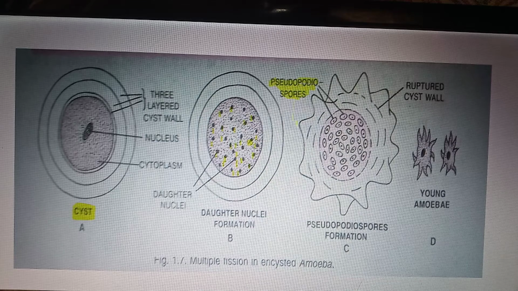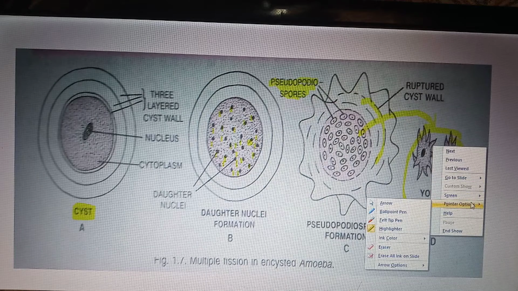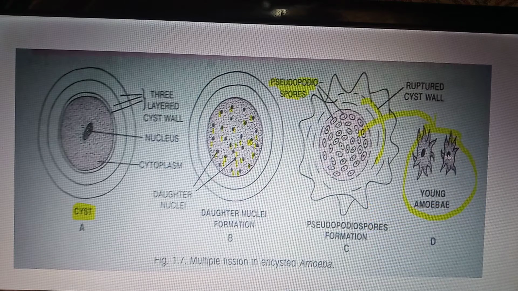Minute amoebae formed are known as pseudopodiospores. When the cyst wall ruptures, pseudopodiospores come out and form mature or young amoebae.